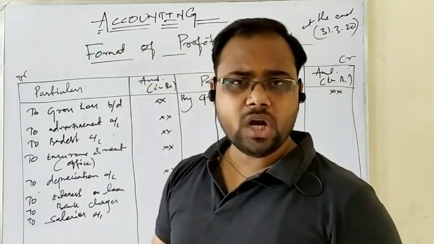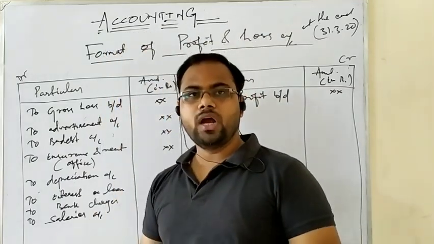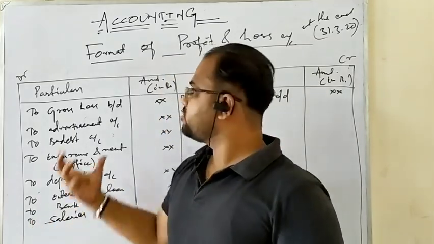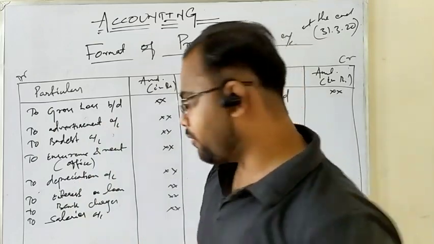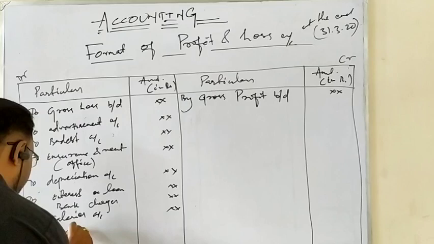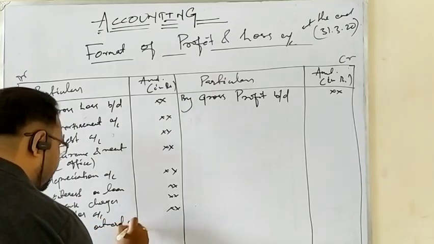Then we have written carriage. Carriage inward is a direct expense of the trading account, and carriage outward is an indirect expense to be written on the debit side of the profit and loss account. Carriage outward is the expense made on sales, so it is written on the debit side of the profit and loss account.